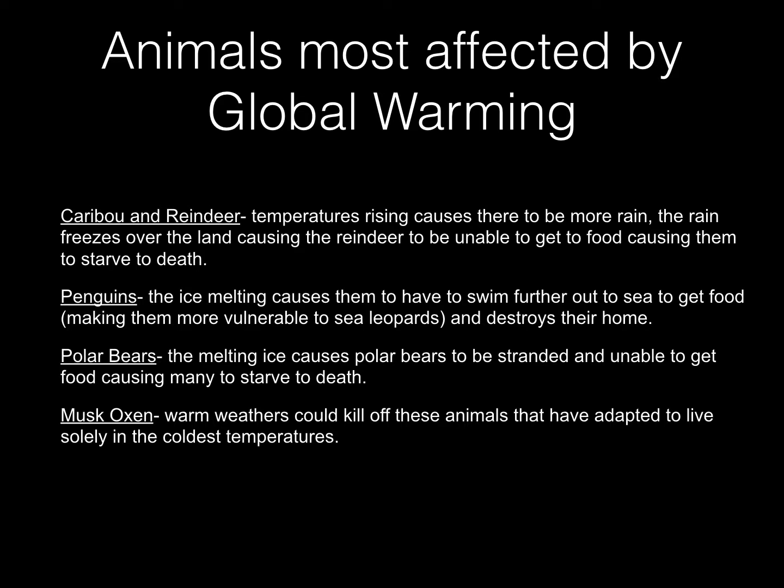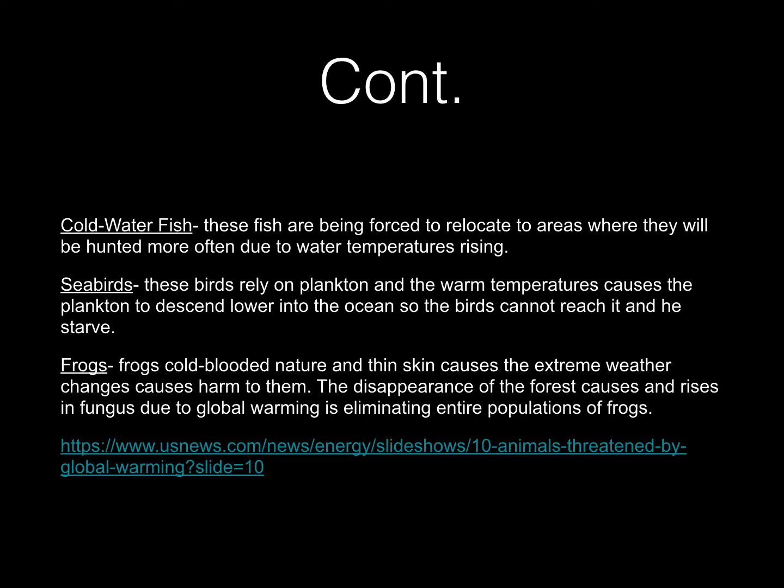Polar bears. The melting ice causes polar bears to be stranded and unable to get food, causing many to starve to death. Musk oxen. Warm weathers could kill off these animals that have adapted to live in solely the most cold temperatures. Cold water fish. These fish are being forced to relocate to areas where they will be hunted more often due to water temperatures rising.